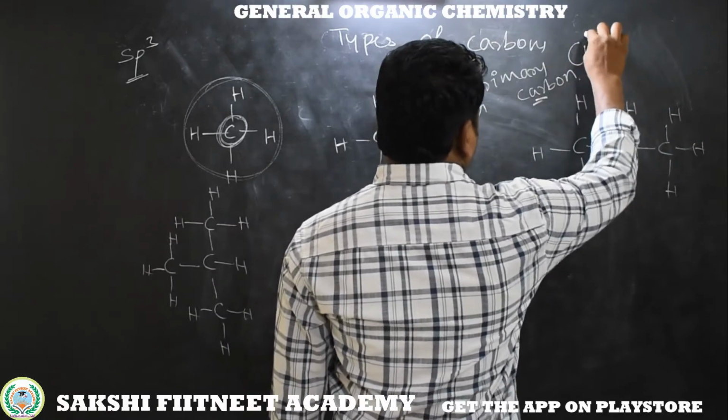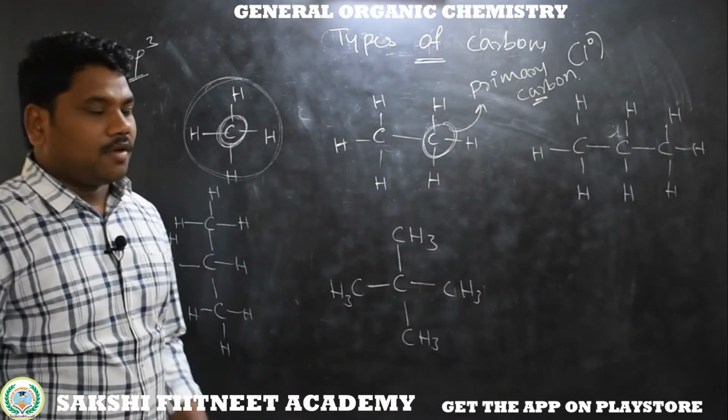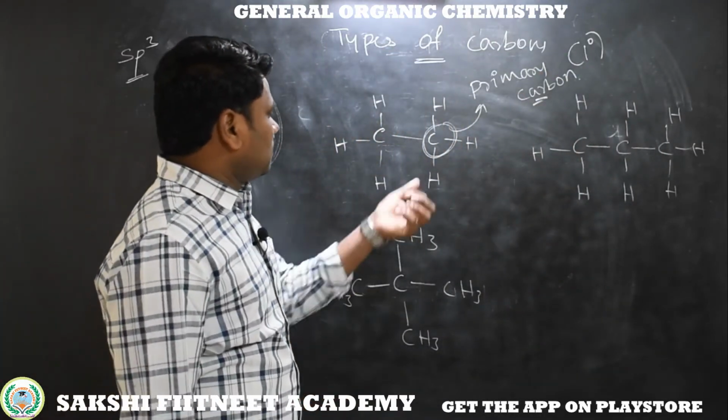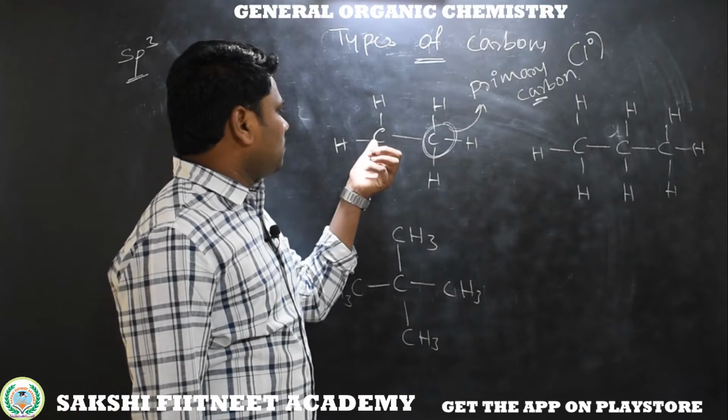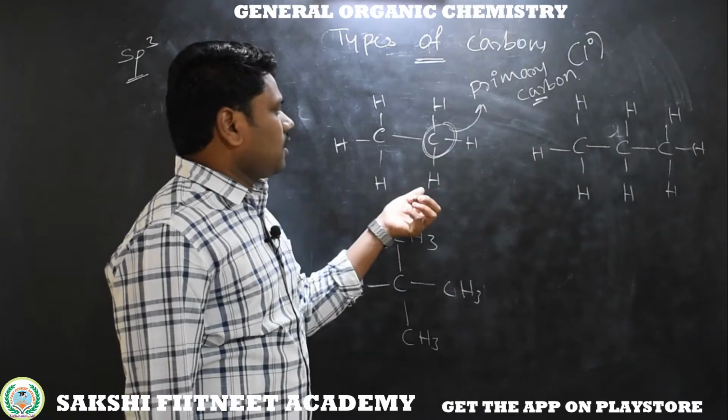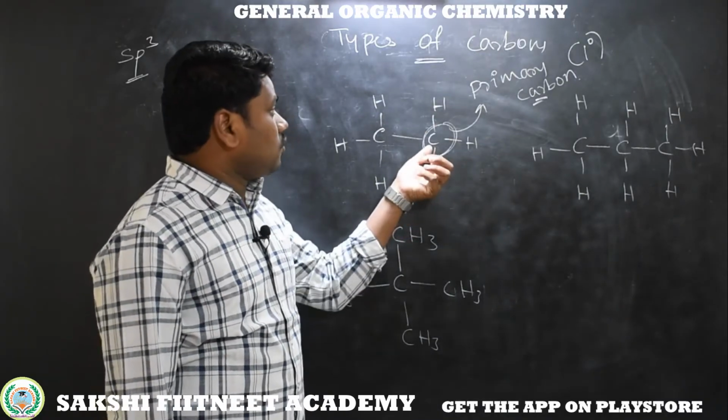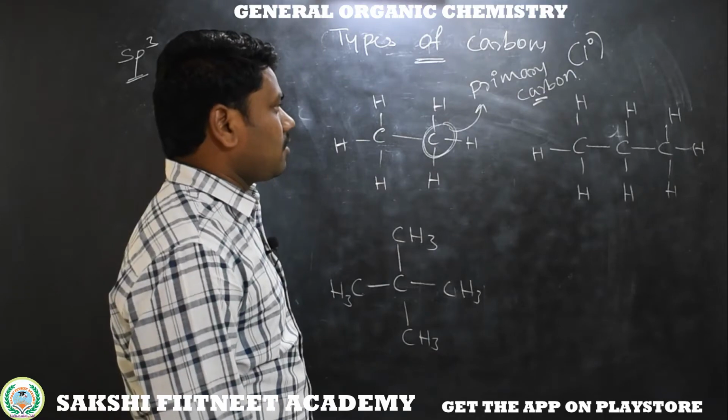That is represented with 1 degree. Primary carbon. So is it clear? So when an sp3 hybridized carbon has 1 carbon-to-carbon bond and the remaining 3 are hydrogens, this is classified as primary carbon.